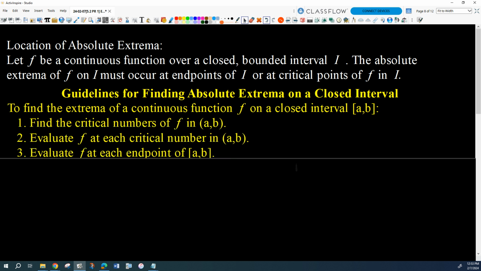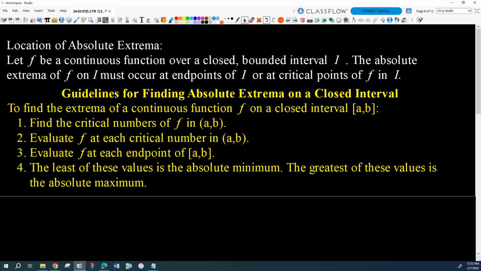So our guidelines for finding absolute extrema on a closed interval would just be: find all the critical numbers of the function between a and b, right? We're going to check the endpoints anyway, so all we need to know are the critical numbers between the endpoints.